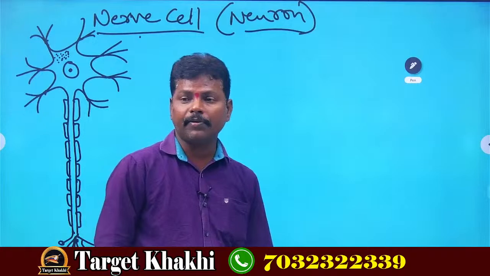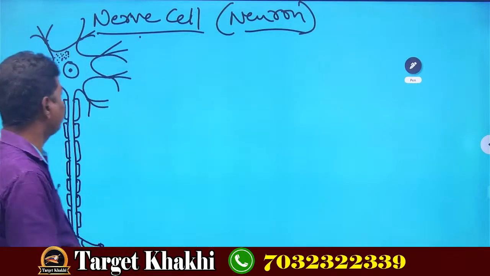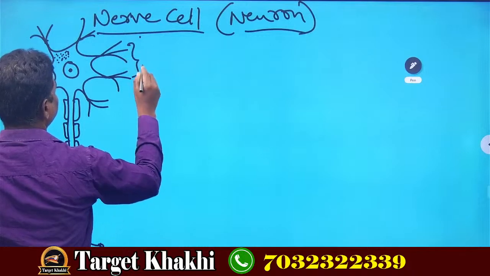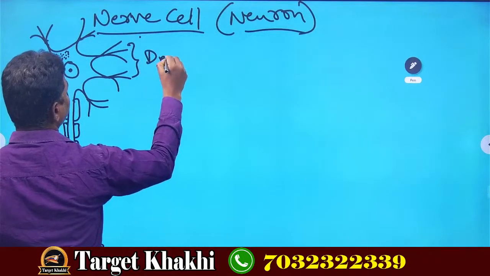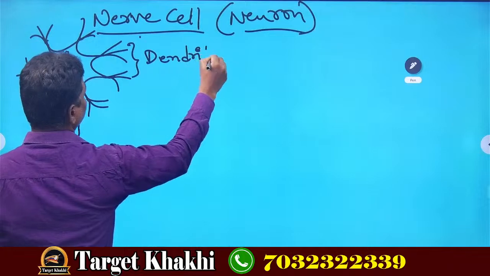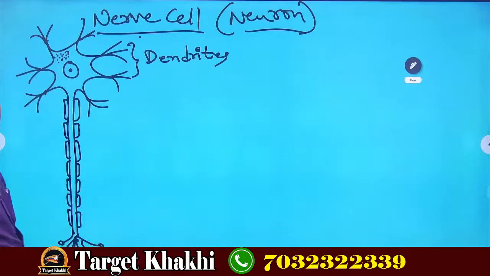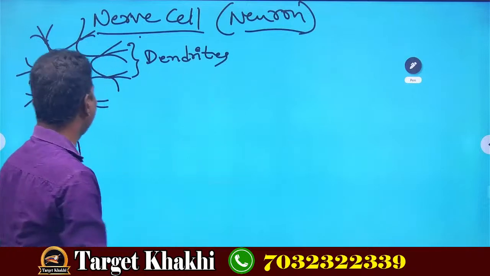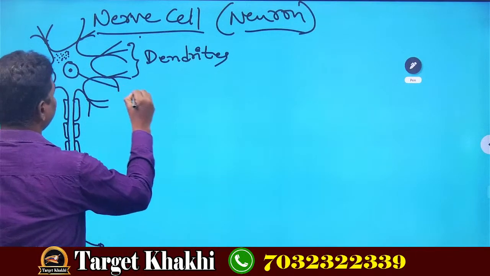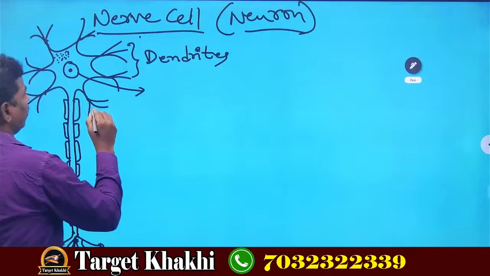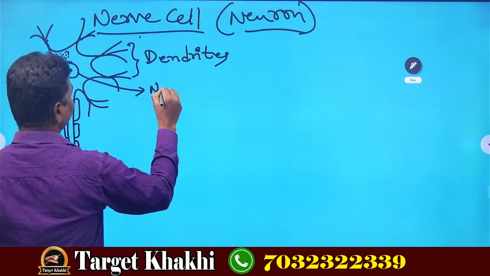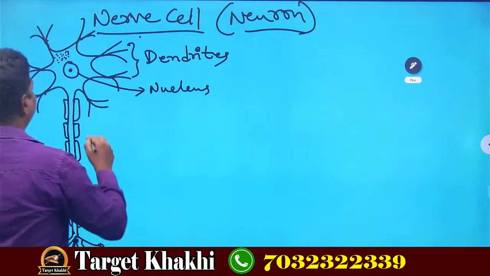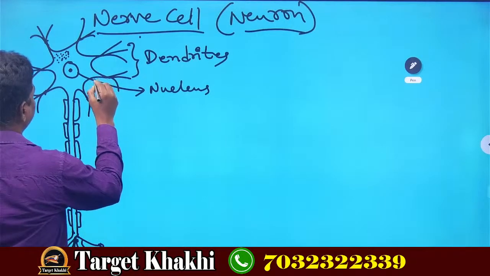Now for the nerve cell we have to label the parts. What are they? These hair-like structures are called dendrites. Next, in the middle of the nerve cell, this is called the nucleus, and this part is called the cyton.